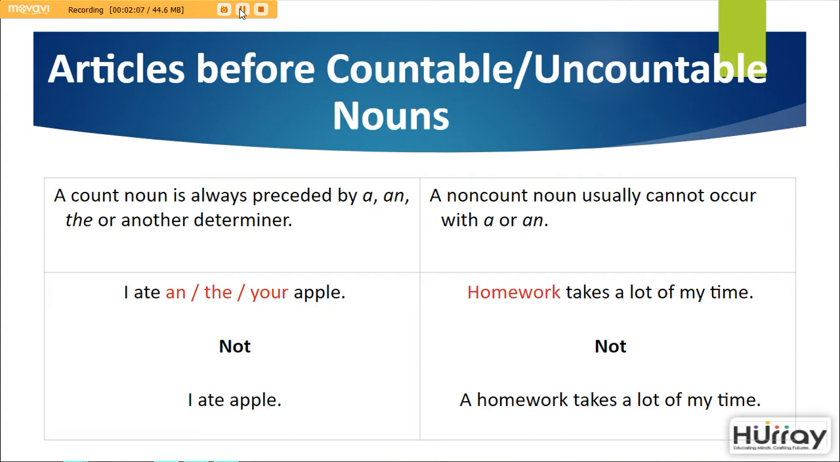A non-count noun usually cannot occur with a or an. For example, homework takes a lot of time. Homework is a non-count noun here, but not a homework takes a lot of my time. That is incorrect since it is a non-count noun.